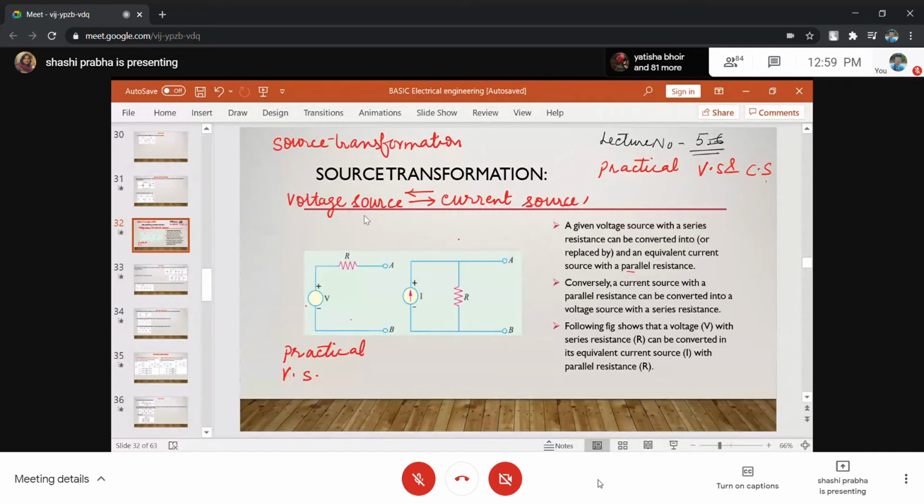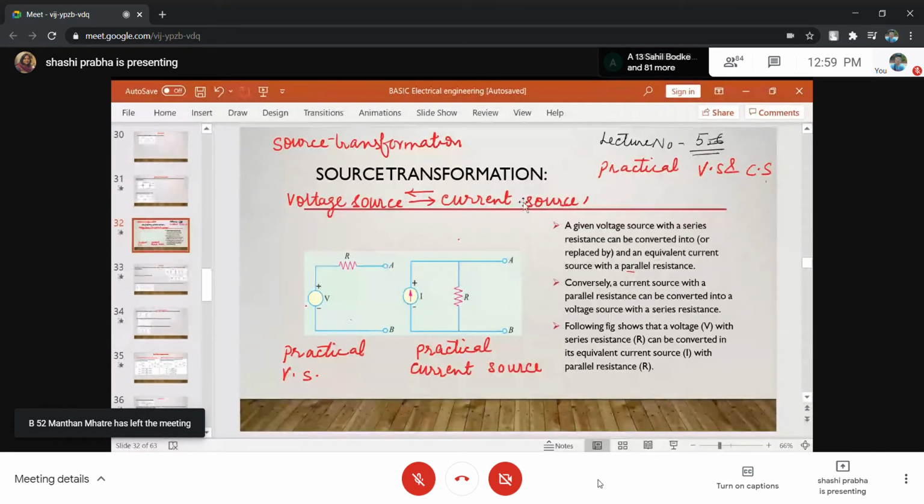A practical current source has a resistance in parallel. Only these types of sources can be converted. Conversely, a current source with a parallel resistance can be converted into a voltage source with a series resistance. This can be converted to this, and this to this, figure A and figure B.